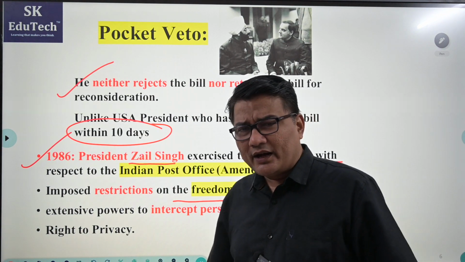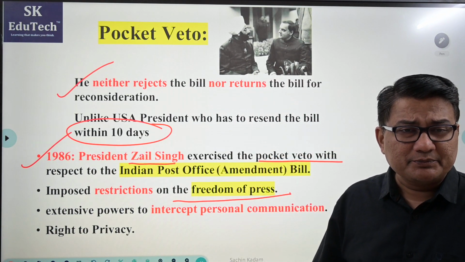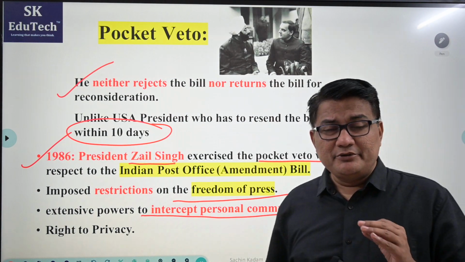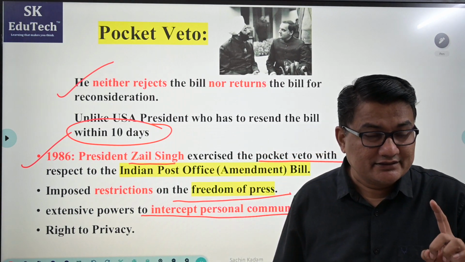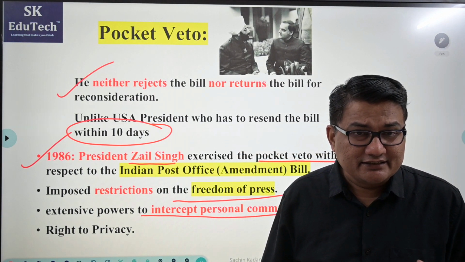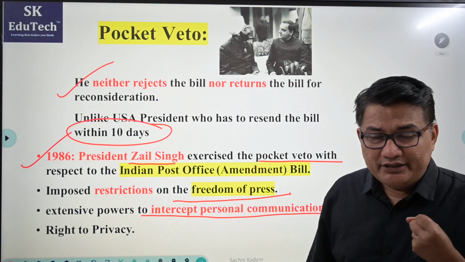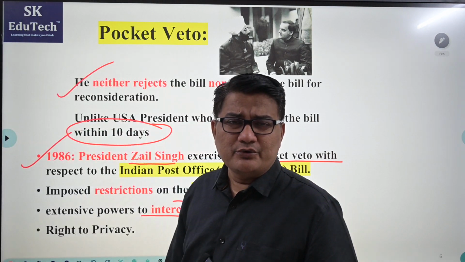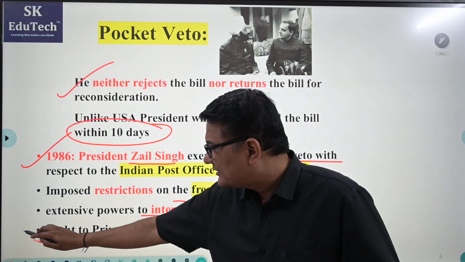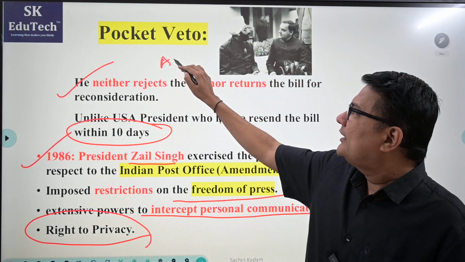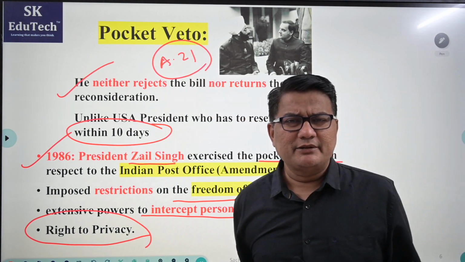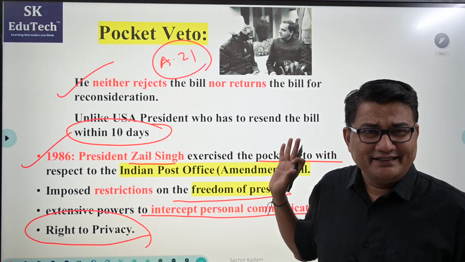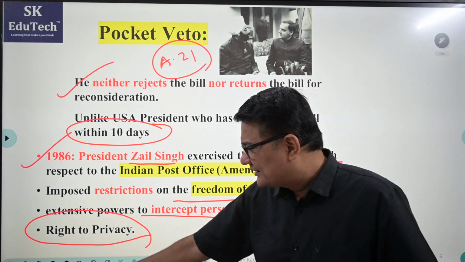Now, what are the other reasons? Don't you think this particular bill was giving extensive power to intercept your personal communication? These are the allegations. There are certain things which give more powers to intercept your personal communication. If you are intercepted, don't you think it's a straightaway violation of the right to privacy? And right to privacy is a part of Article 21, which was clearly upheld by the Supreme Court in the Puttaswamy case in 2017. But this happened in 1986. I hope pocket veto is clear.